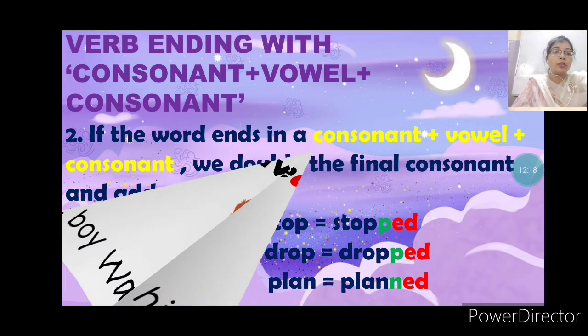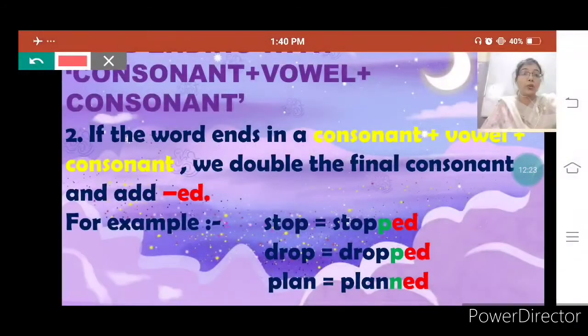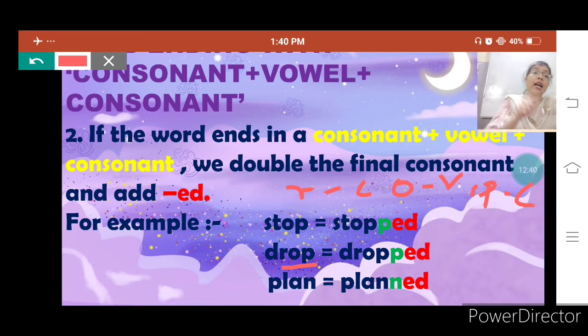Here drop is also a verb, a doing word, and in drop also R is a consonant, O is a vowel, and P is also a consonant. So in this also we have to double the last consonant and add ed to it, then it will become dropped.